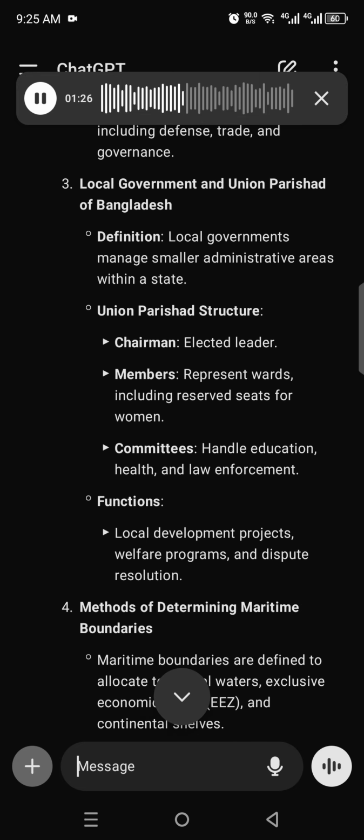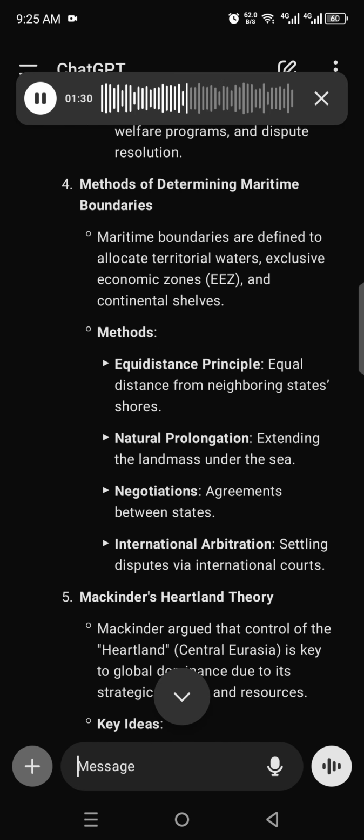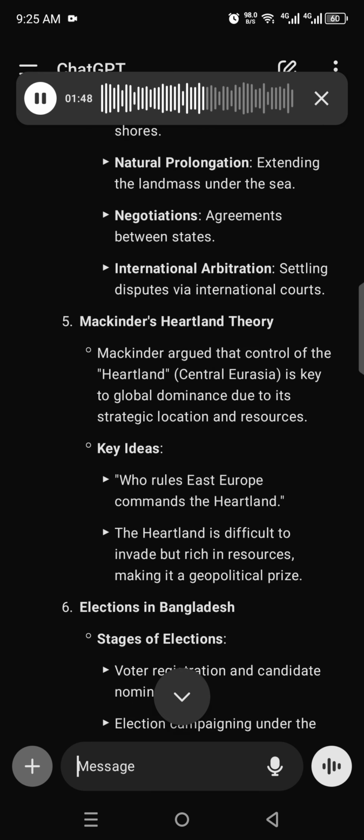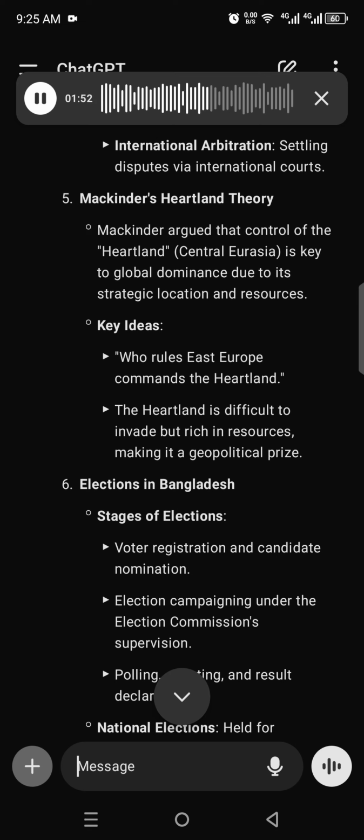4. Methods of determining maritime boundaries. Maritime boundaries are defined to allocate territorial waters, exclusive economic zones, EEZ, and continental shelves. Methods: equidistance principle, equal distance from neighboring states' shores. Natural prolongation, extending the land mass under the sea. Negotiations, agreements between states. International arbitration, settling disputes via international courts.